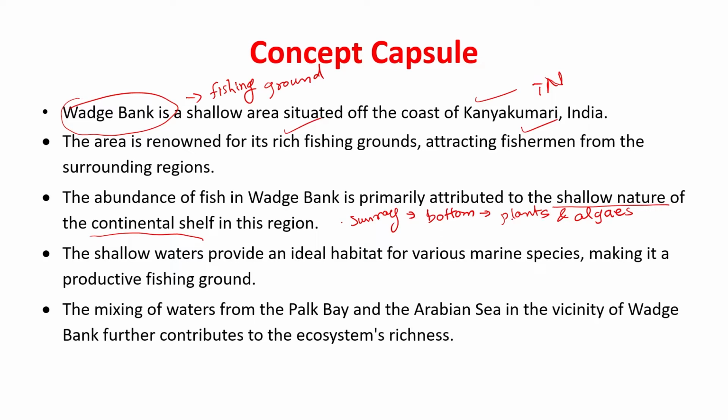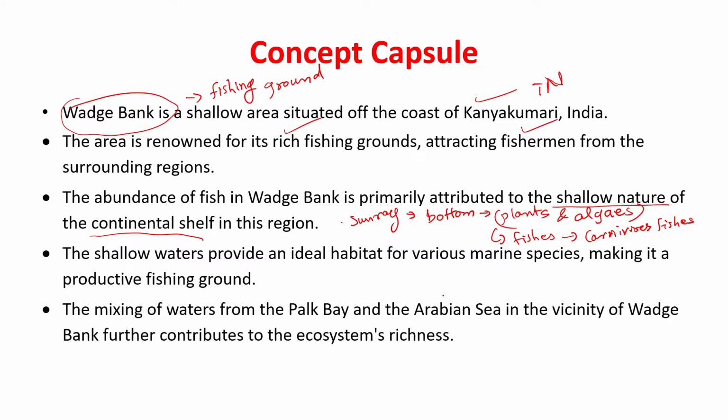These plants and algae become food for herbivorous fishes, and these herbivorous species become food for carnivorous fishes, right? And that is why this is a good ground for fishing.